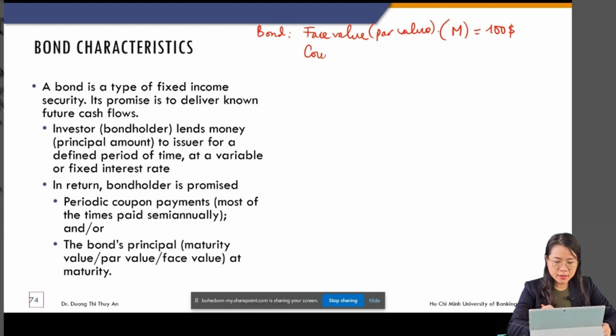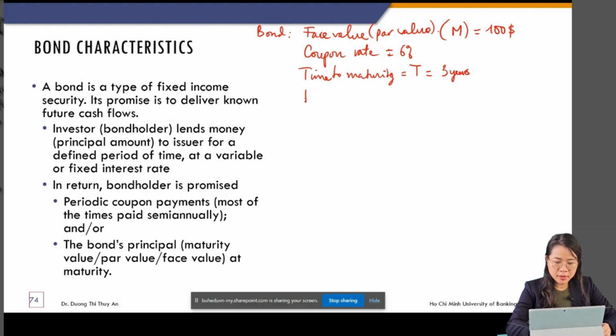Coupon rate, lãi suất cổ phiếu, 6%. And time to maturity, D, for example, 3 years.